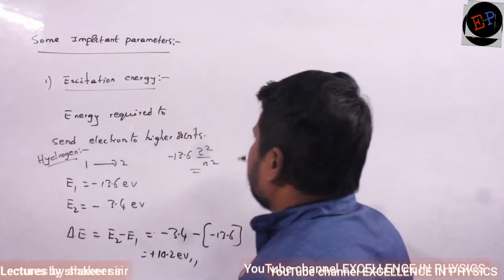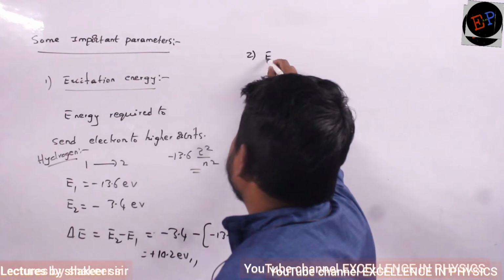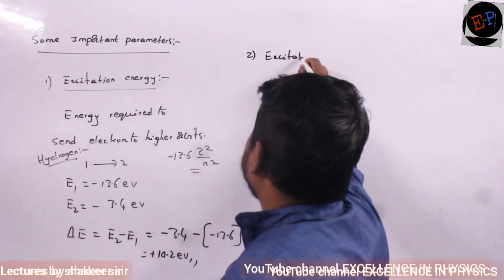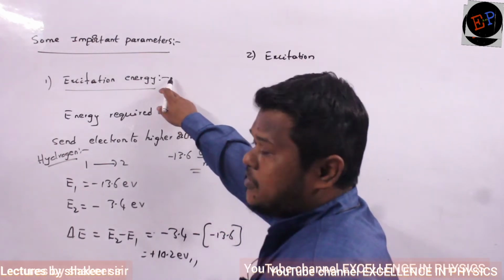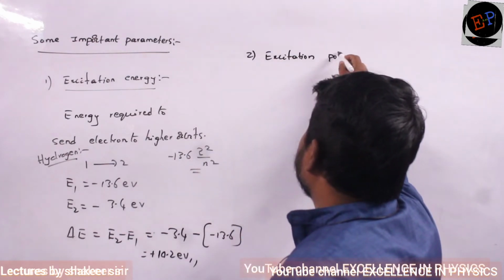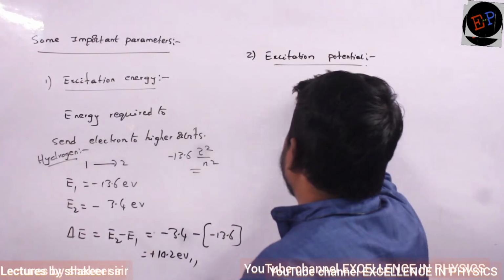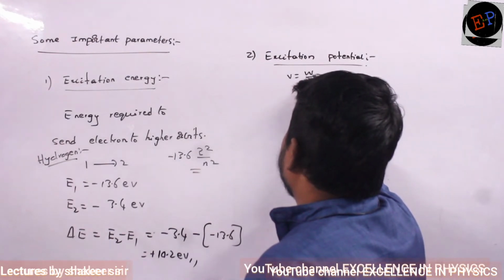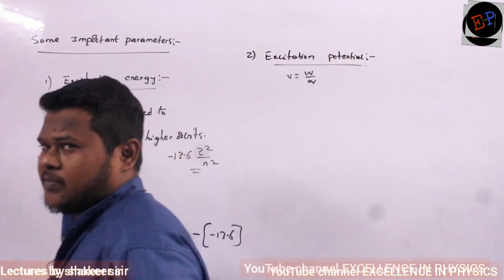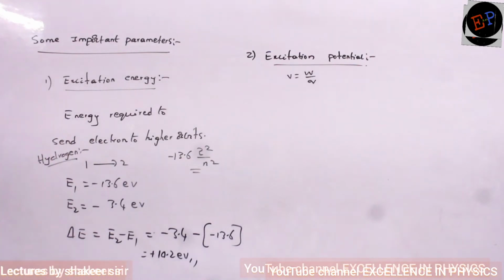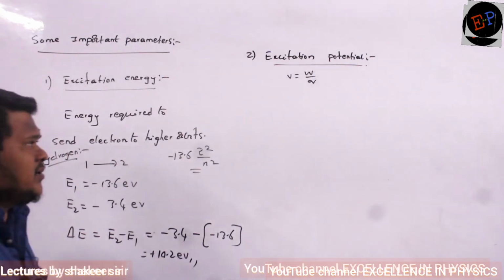Okay. Similarly, second one is excitation potential. This is excitation energy, ma, and this is excitation potential. Potential means what? Potential is nothing but work done per unit charge, no, ma? Clear?